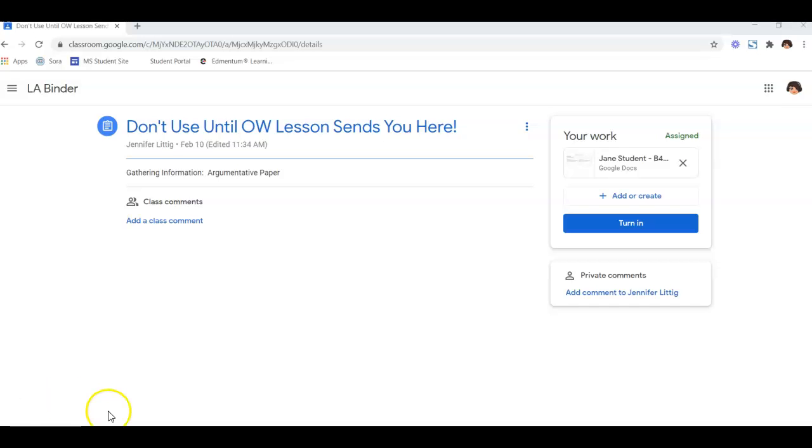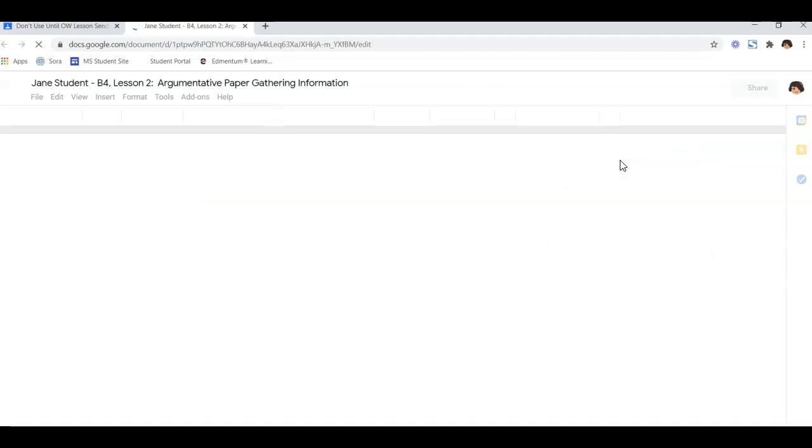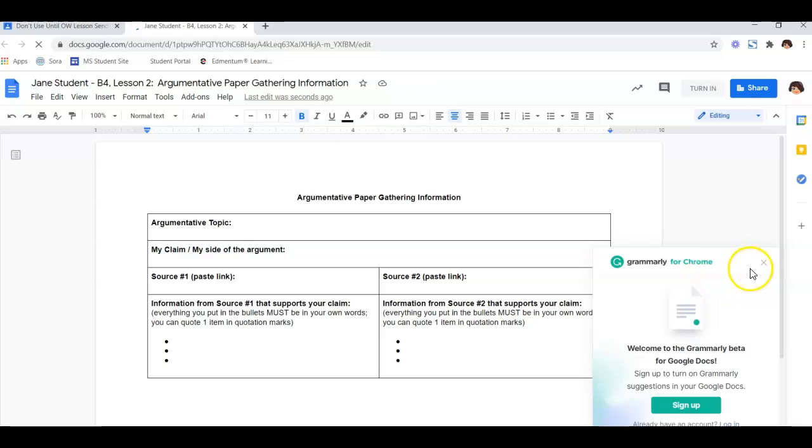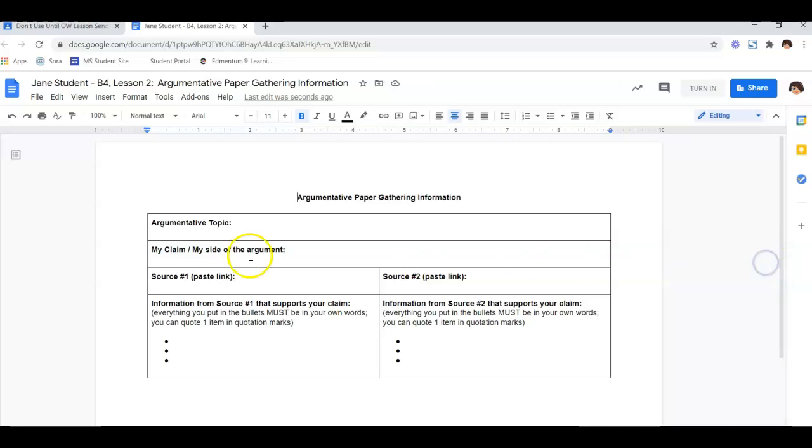So today we are going to gather the information that we're going to use on our argumentative paper. When you click on the link in the lesson in Odysseyware, it's going to send you to this item in your language arts binder in Google Classroom. So we're going to open up our gathering information and we're just going to start filling in your information.